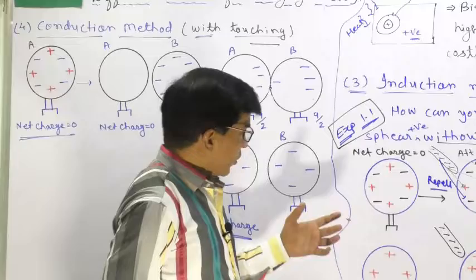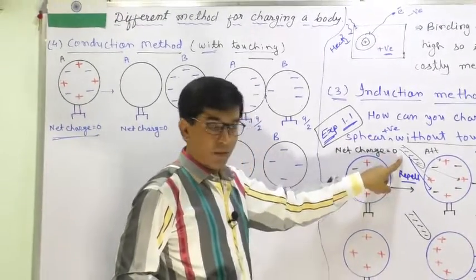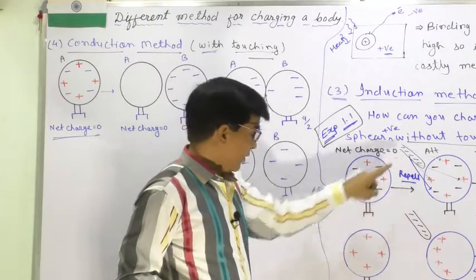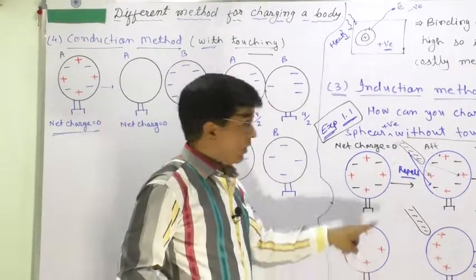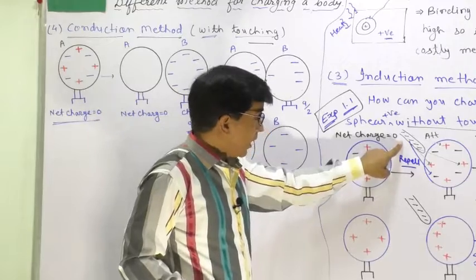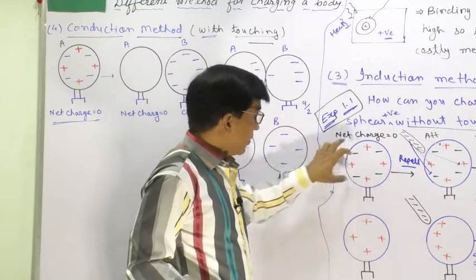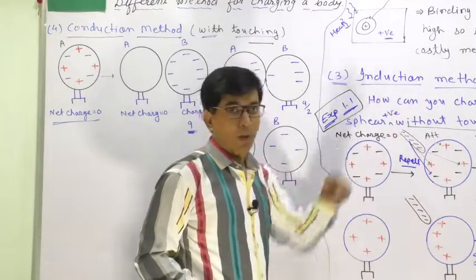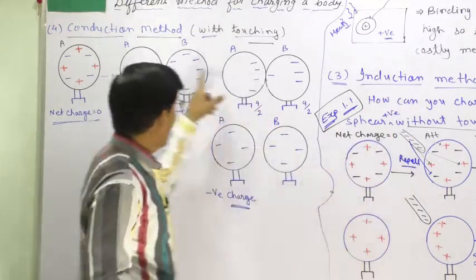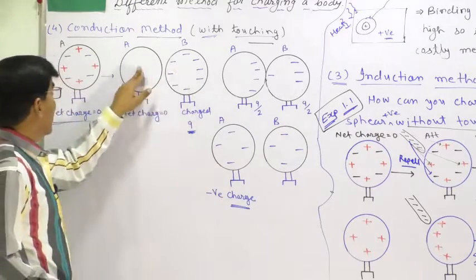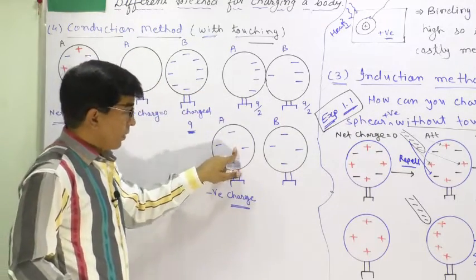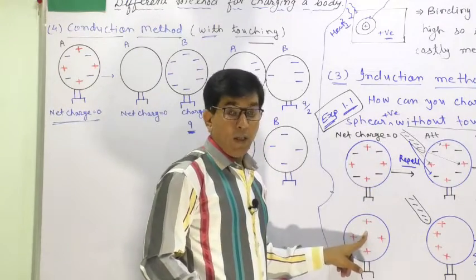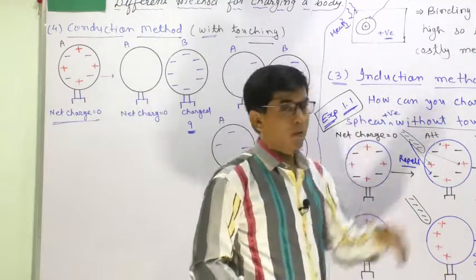Now the question arises: if we use a negatively charged body and want to charge a neutral sphere positively, which method is to be used? The induction method. Because if we use the conduction method, a negatively charged body will charge it negatively, but opposite charge will be created in the induction method.